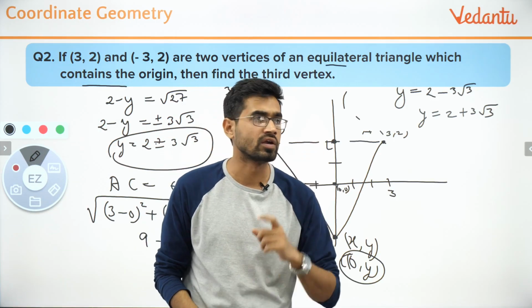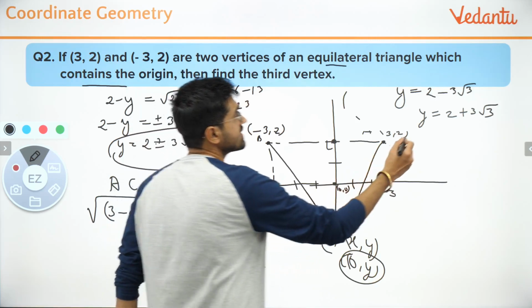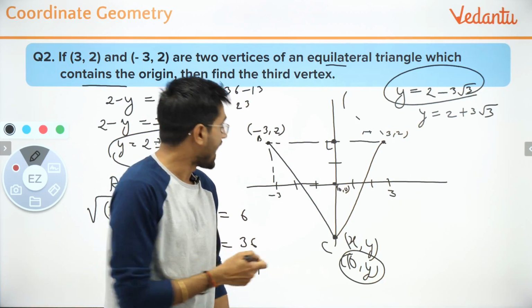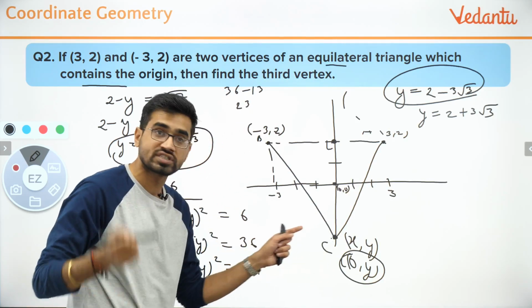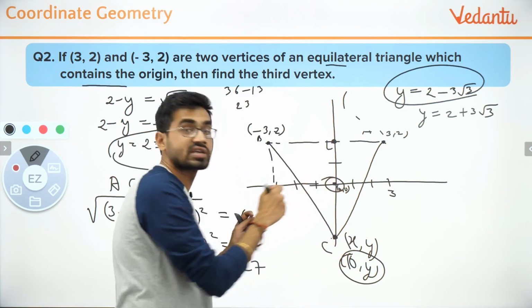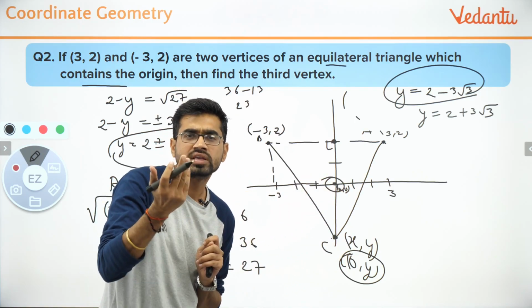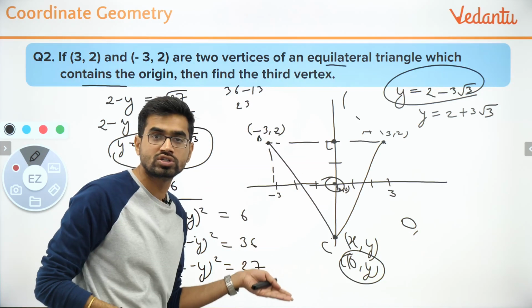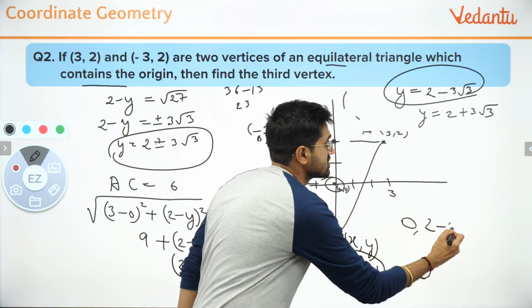Chirag, absolutely correct. Very good. It should be 2 minus 3 root 3, because 2 minus 3 root 3 is a negative number. And you want a negative y because you have said that when you take a triangle like this, then only the origin will be inside the triangle. So this point y should be a negative point because it is below the origin. So it will be 2 minus 3 root 3.